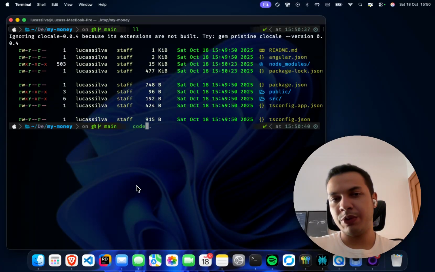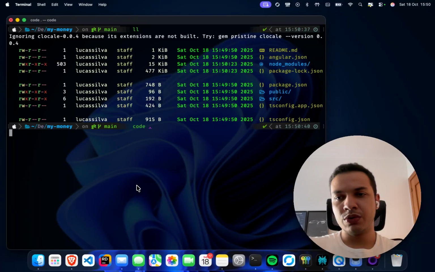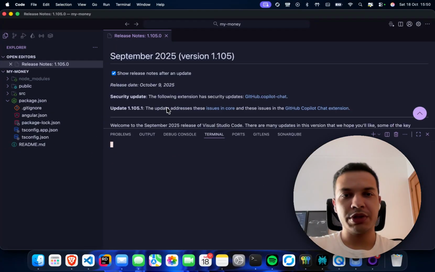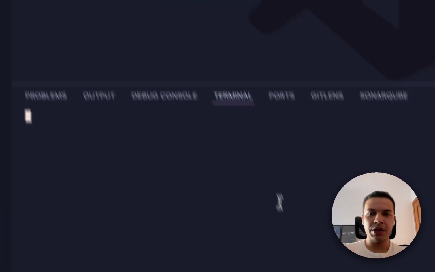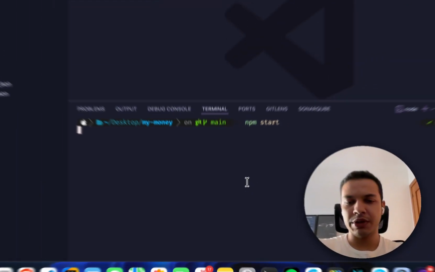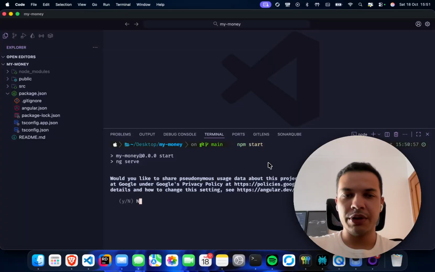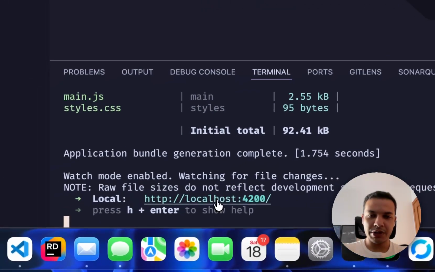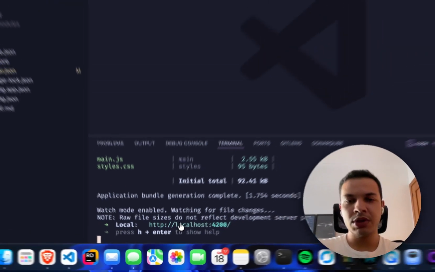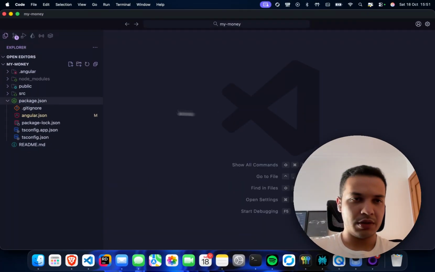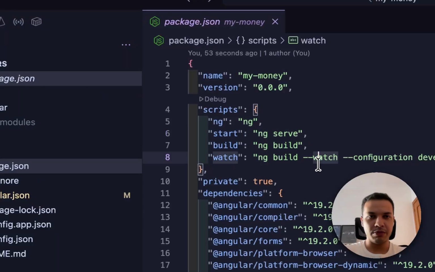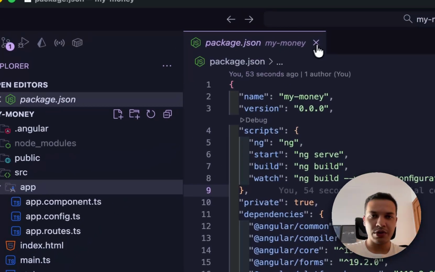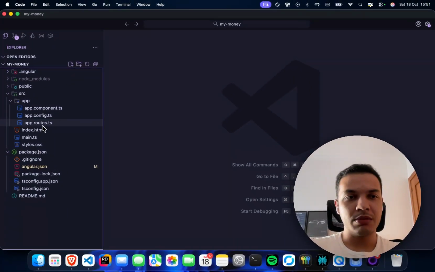And for that, we will use VS Code to do all the coding of this project. So once we have this project already installed, we can simply type here npm start. That will call the ng serve command in the package.json file. I'm not teaching you Angular from scratch, but basically, that's the project that we work on, and it starts. And I will show you here, we have some predefined scripts. And here is the initial structure for this app, and it loads all the components.